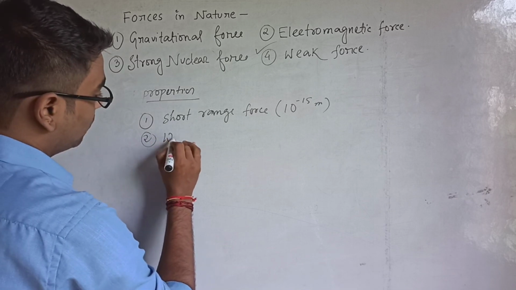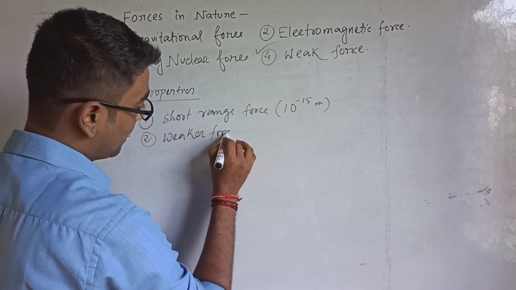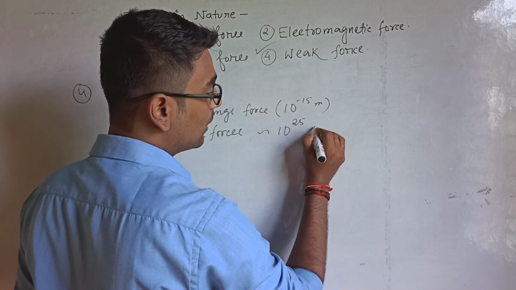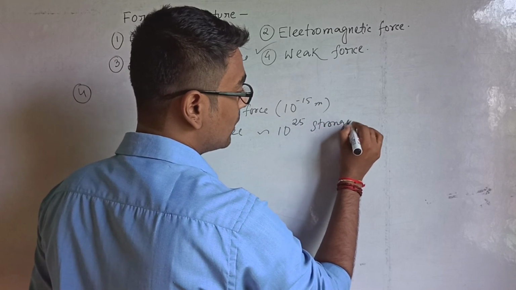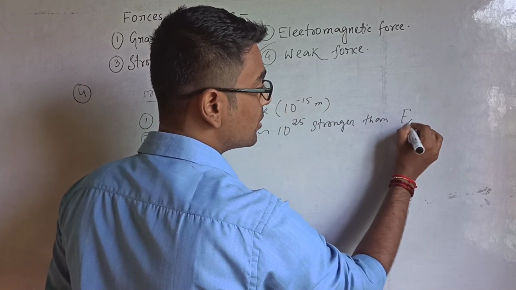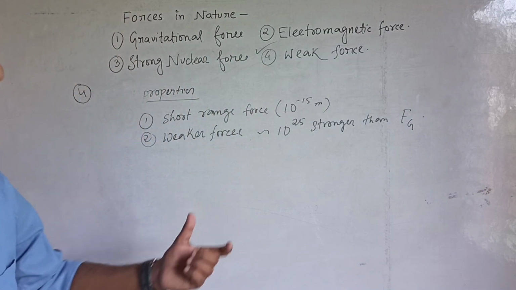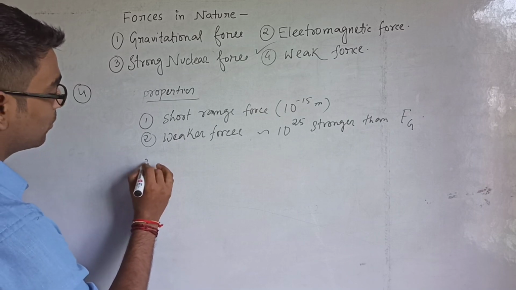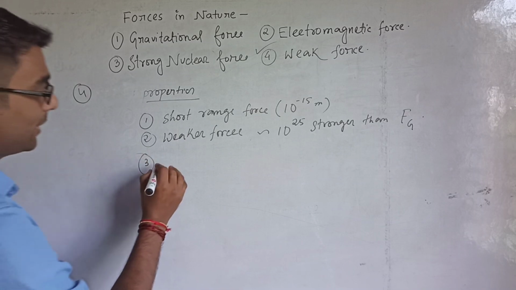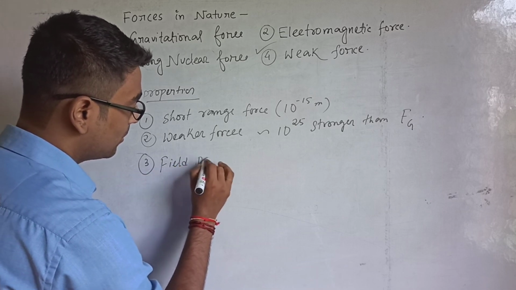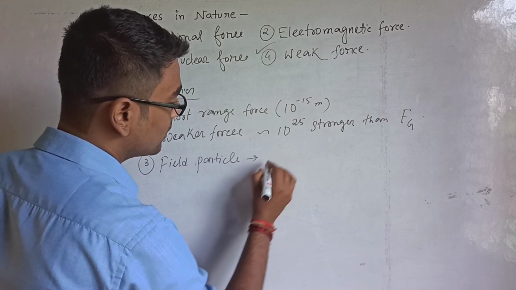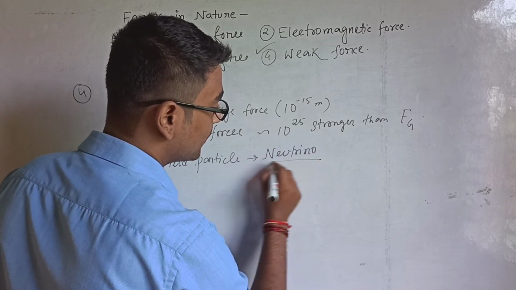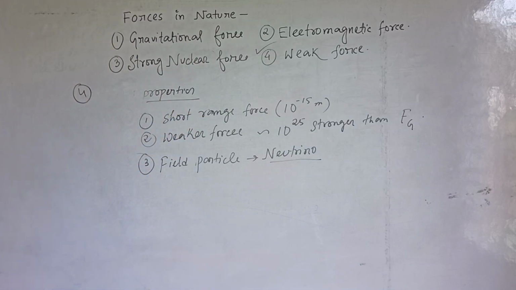It is also known as the weak force, and the order is approximately 10 to the power 25 times stronger than gravitational force. Obviously, it is stronger than gravitational force, but not as strong as electromagnetic and strong nuclear force. So the field particle here is what? Neutrino, okay, which is a chargeless particle.